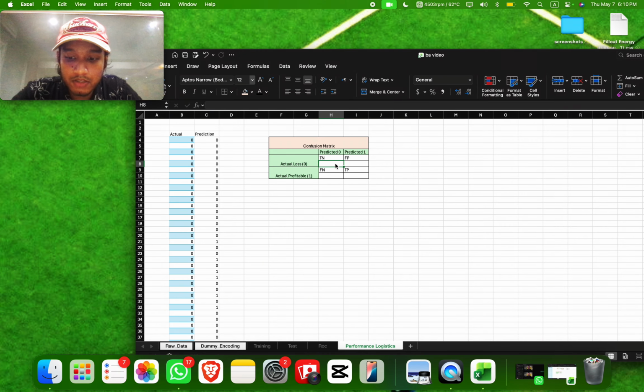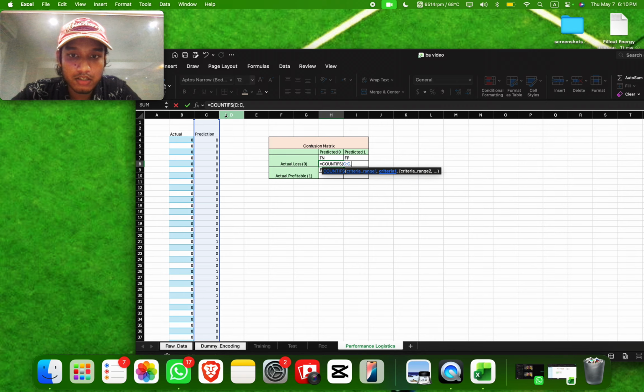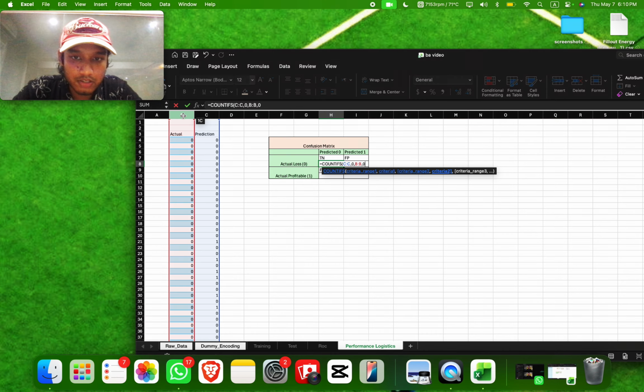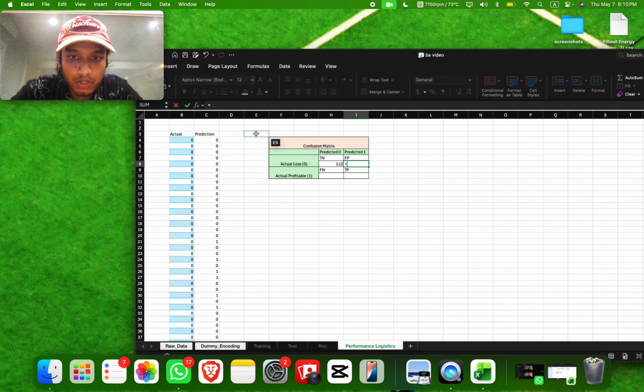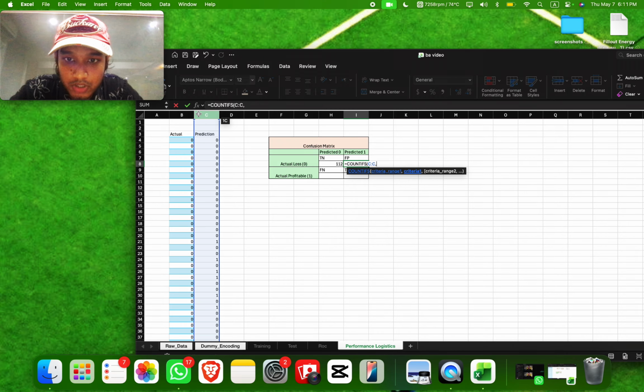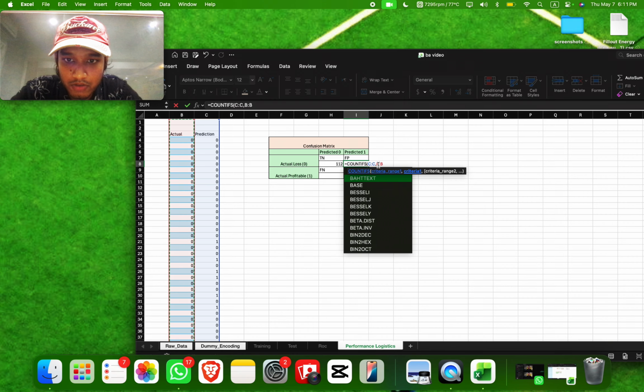So the next step is finding out the confusion matrix. We're going to do countifs, then choose the whole thing, and if it is 0, then we choose the whole thing. If it is 0, it's going to be the same. And for this one, we're going to do another countifs, and you understand the whole thing, and so on and so forth for the true negatives, false negatives, and false positives.